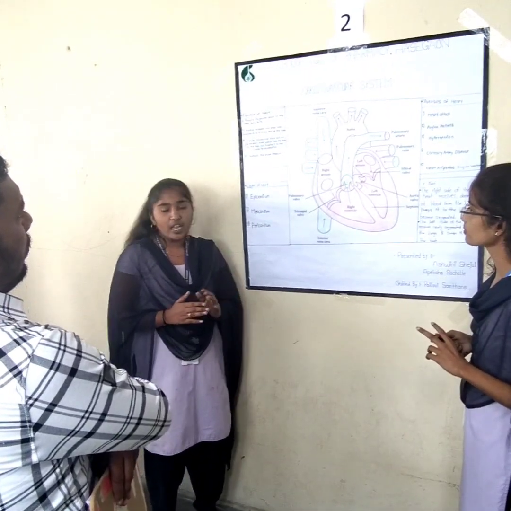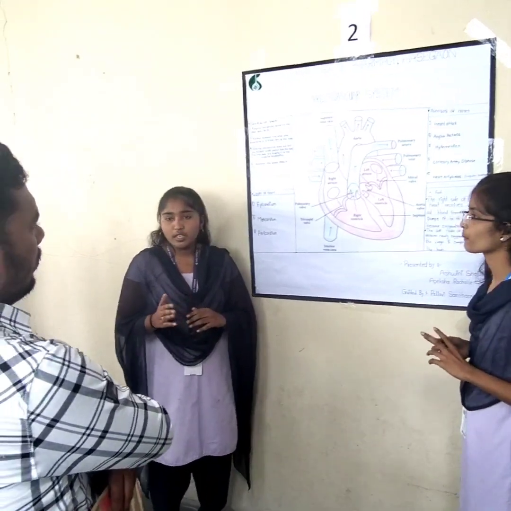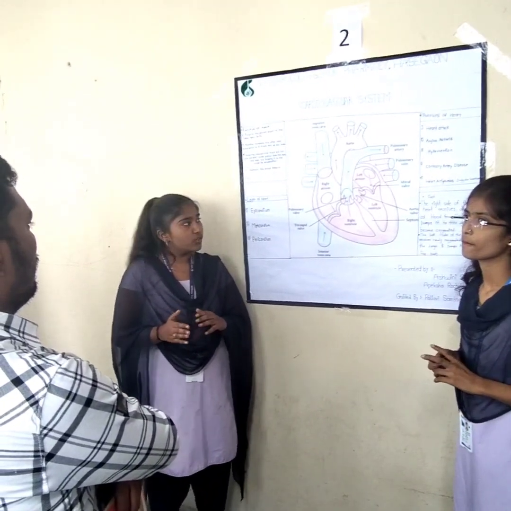This type is called the vein. The second one is the vessels which carry blood from the heart to other body parts. This type is called the arteries.